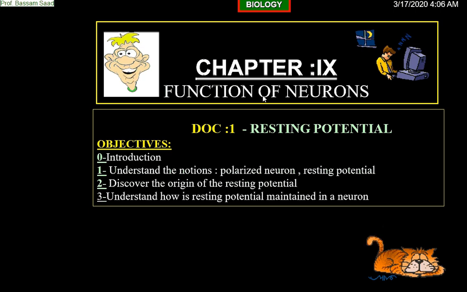And document 1, the title of document 1, resting potential. Our objectives are an introduction. In this introduction, I will let you remember something about your prerequisites in neurophysiology. Understand the notions polarized neuron and resting potential, discover the origin of the resting potential, and understand how the resting potential is maintained in a neuron.